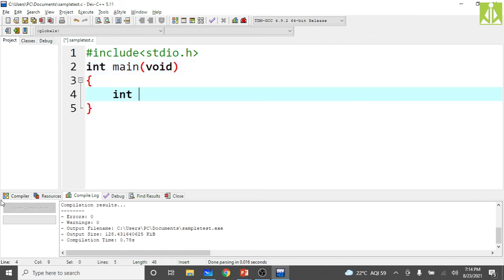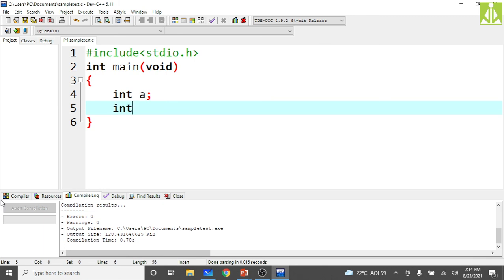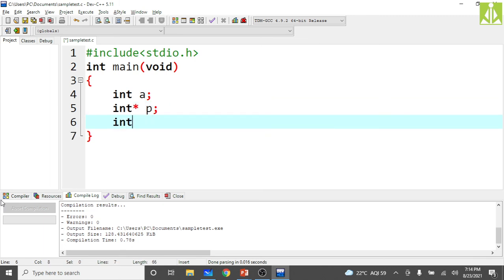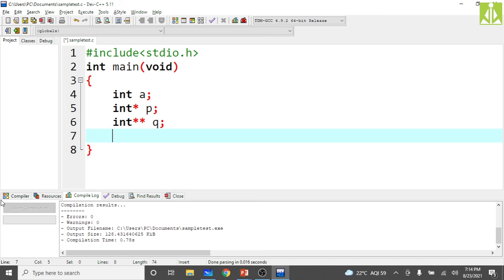Here declare a variable, then declare the first level pointer int *p. Declare the second level pointer to store the address of p, that is int **q, and declare the third level pointer to store the address of q, int ***r. First level, second level, third level, 3 levels of pointers we have.